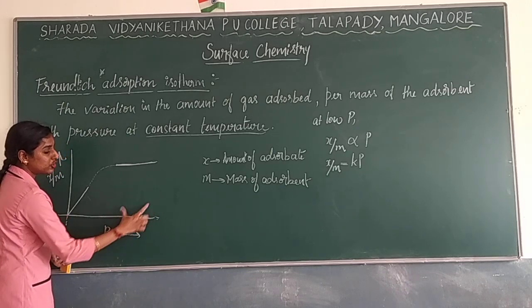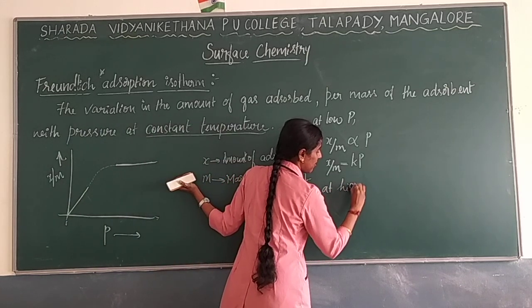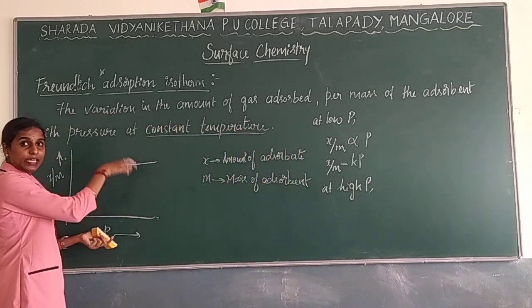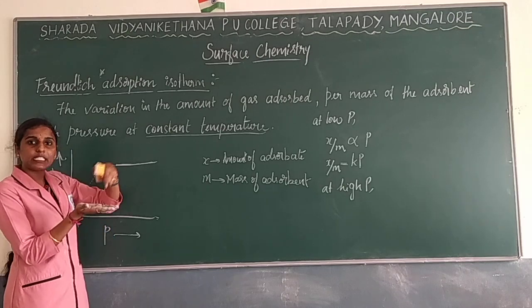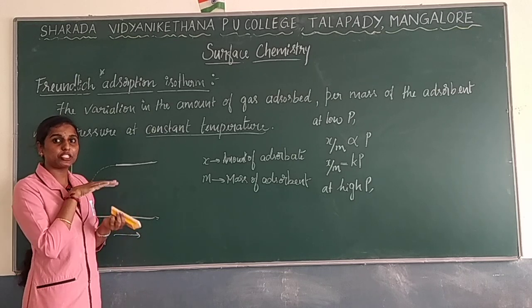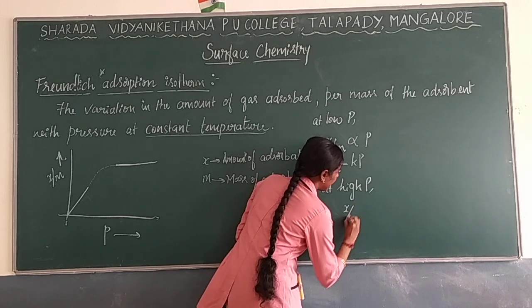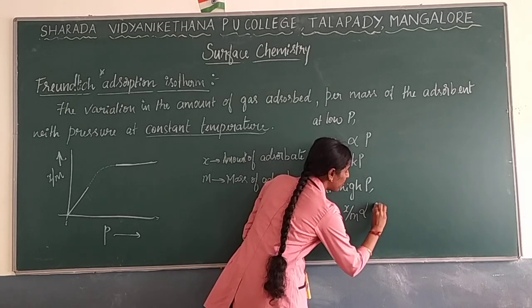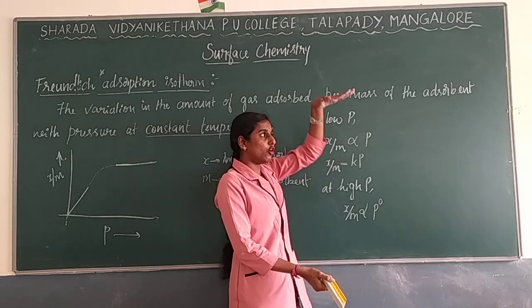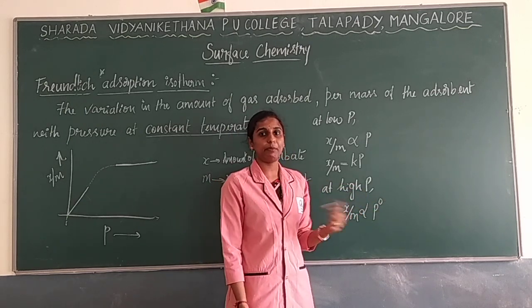So when the pressure is more, what will happen? At high pressure, as I have told, the surface area is already filled. So if you increase the pressure, it is of no use. We can say the condition is in equilibrium. By then, we can write X by M is directly proportional to P naught. Why P naught? However much pressure you apply is of no use. Pressure will not be applicable for this condition.